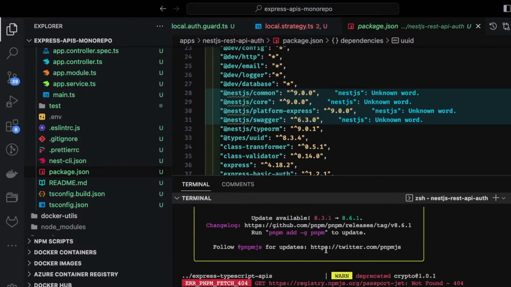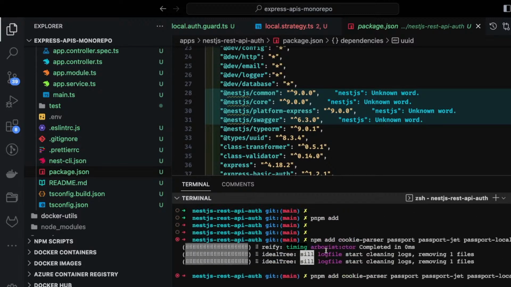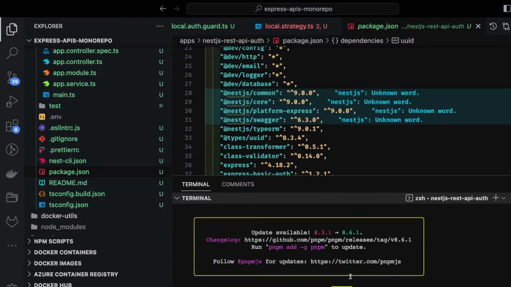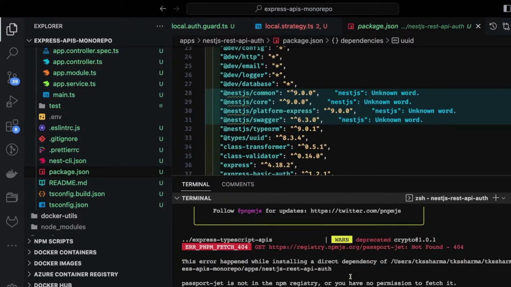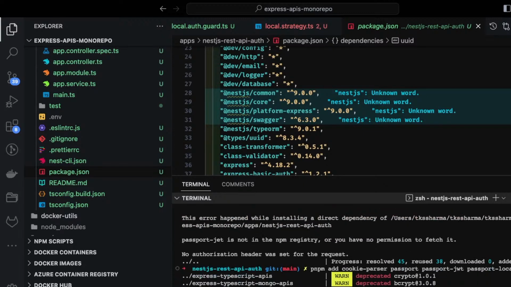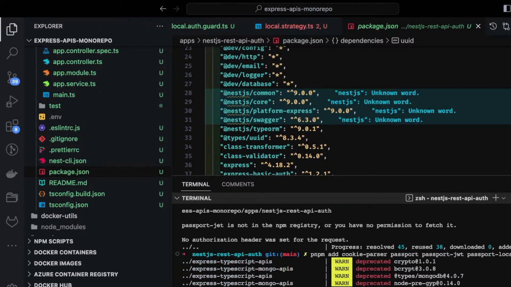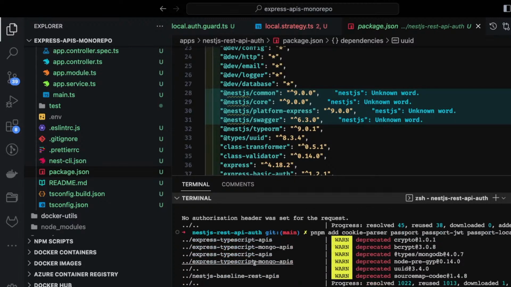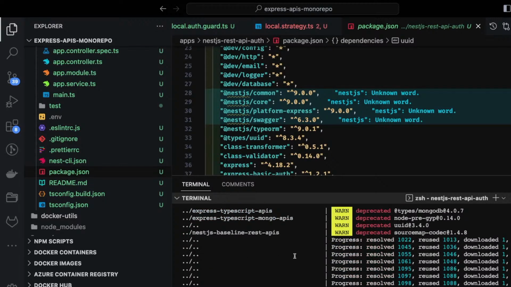pnpm add cookie parser. What is the error here? Okay, passport, there is a typo. Passport JWT, passport local, passport cookie parser. So it is adding all the required modules, and we can also add the typings. Typings is also required.